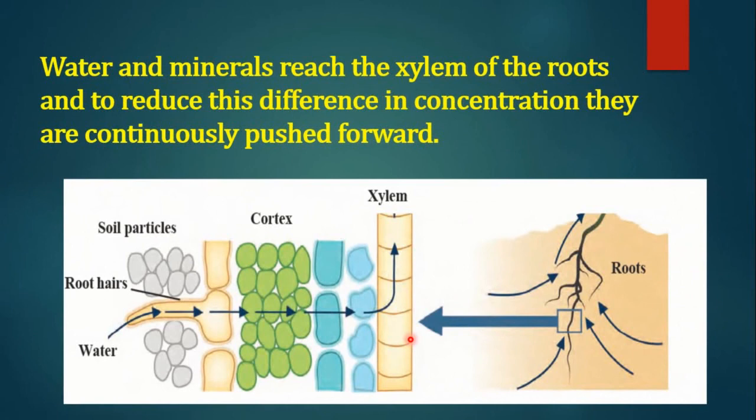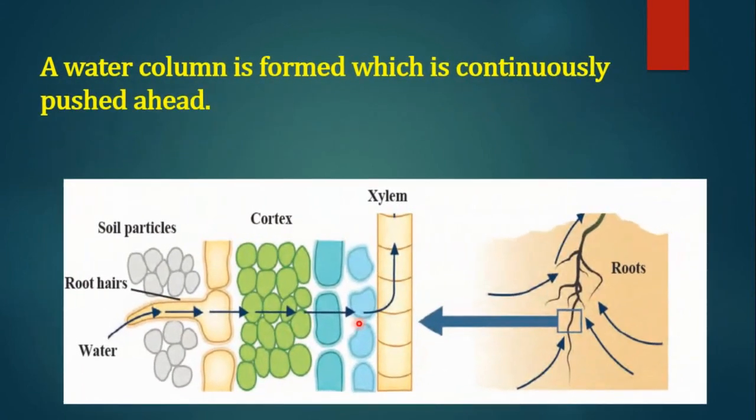Under the effect of this pressure, that is root pressure, water and minerals reach the xylem of the roots, and to reduce this difference in concentration, they are continuously pushed forward. A water column is formed which is continuously pushed ahead. This pressure is sufficient to lift the water up in shrubs, small plants and small trees.